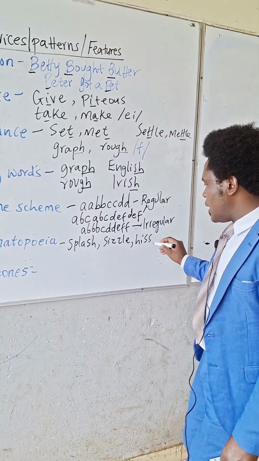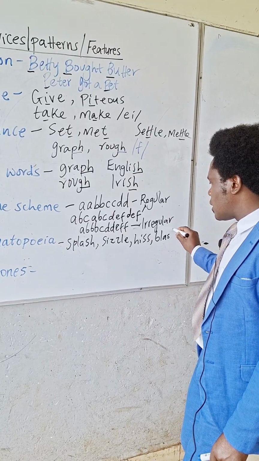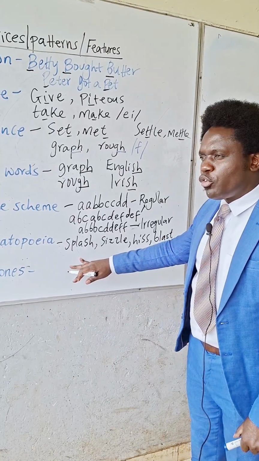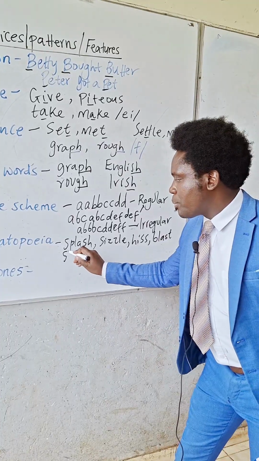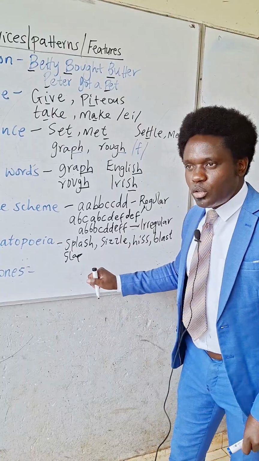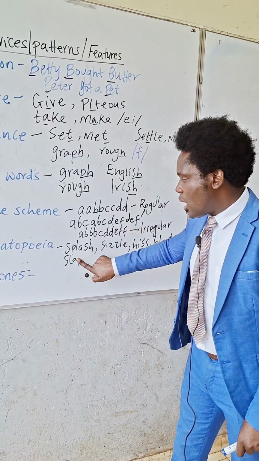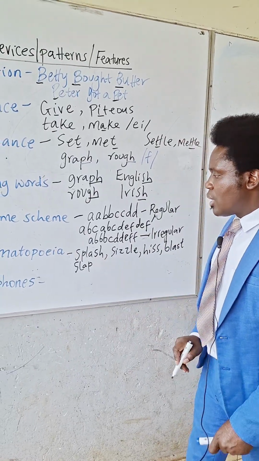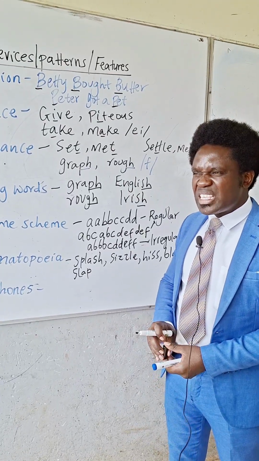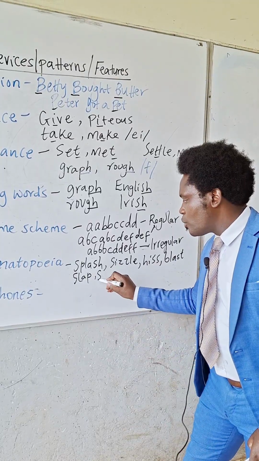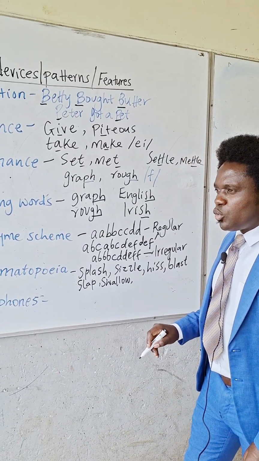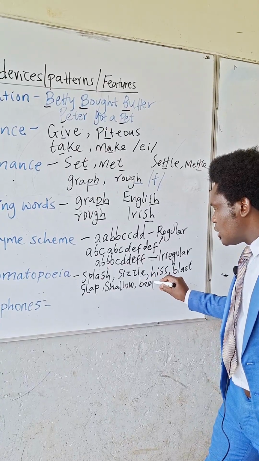Others could be blasts, like in case of a bomb. We could also have other examples of onomatopoeia, like slap. A good slap should sound like the word slap, although we don't advocate for violence. Then moving on, we could also have others like swallow, a word that imitates the sound produced. We could also have beep, like for a car.